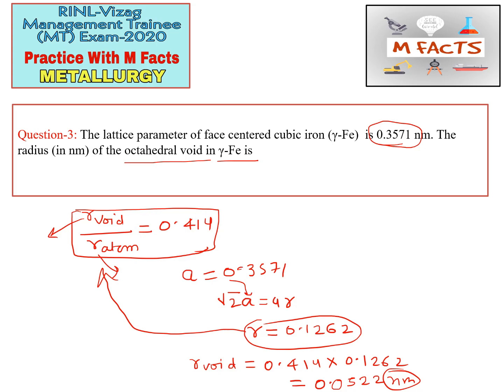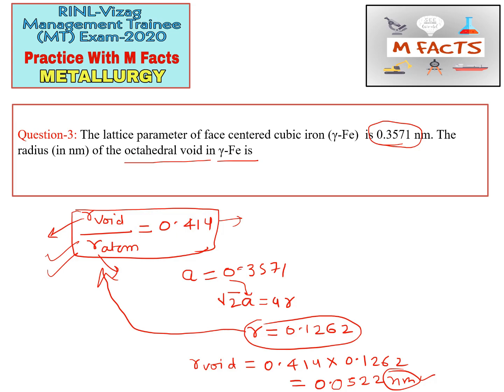If they ask in angstrom, we will find this value in angstrom. This is the main formula needed for this type of question: R void upon R atom equals 0.414 is the relation between R void and R atom in FCC structure for octahedral voids.